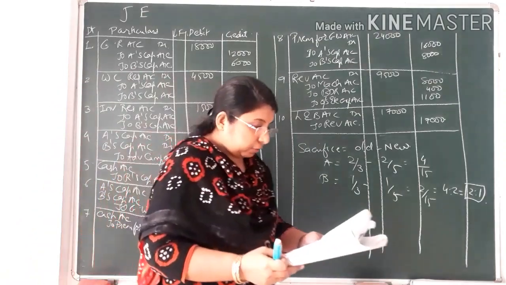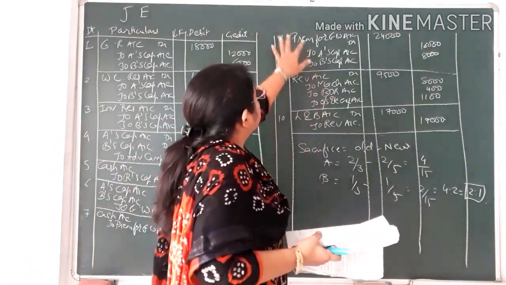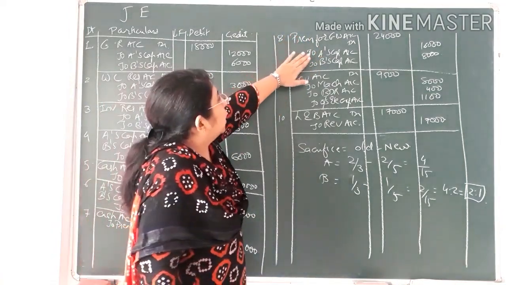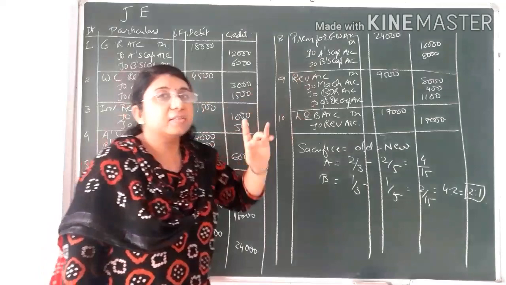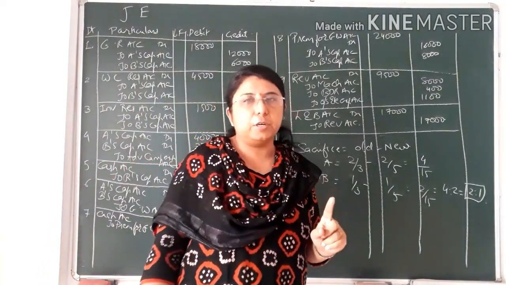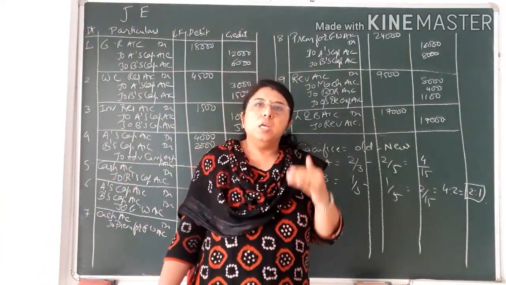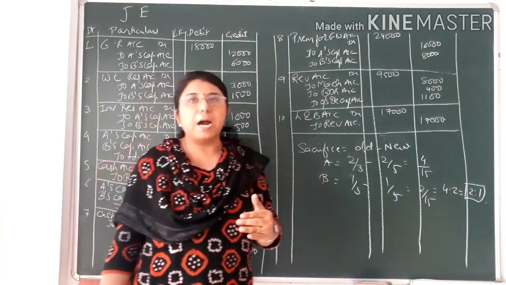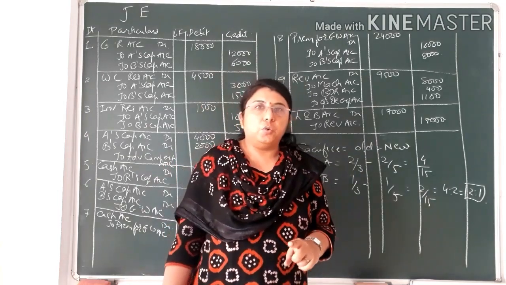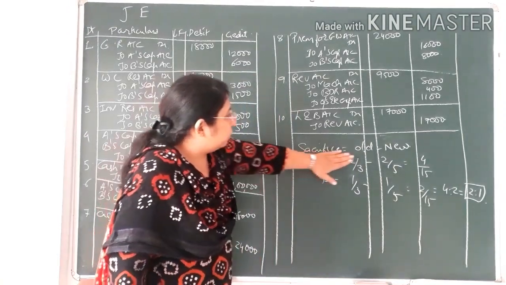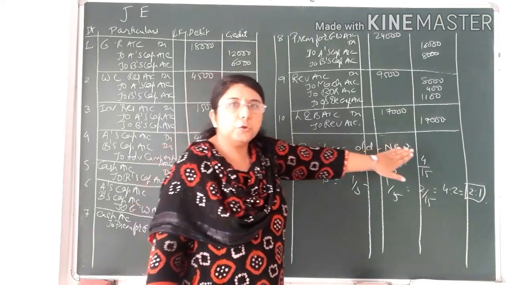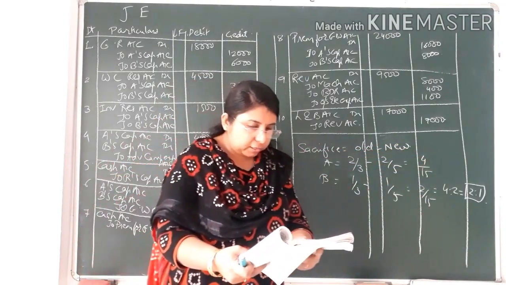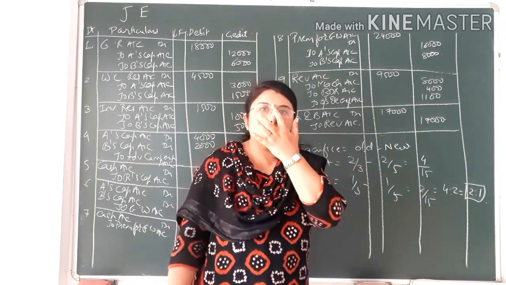Now the next topic, that is premium for goodwill. Whatever goodwill the new partner is bringing, that is to be distributed amongst the old partners in their sacrifice ratio. This thing also I have mentioned, that whatever goodwill the new partner is bringing, that is to be distributed amongst the old partners in their sacrifice ratio. Over here you can see I found the sacrifice ratio because the old ratio is given to you and the new ratio is also given in the question. Last point you can verify, that is 2:1:2.